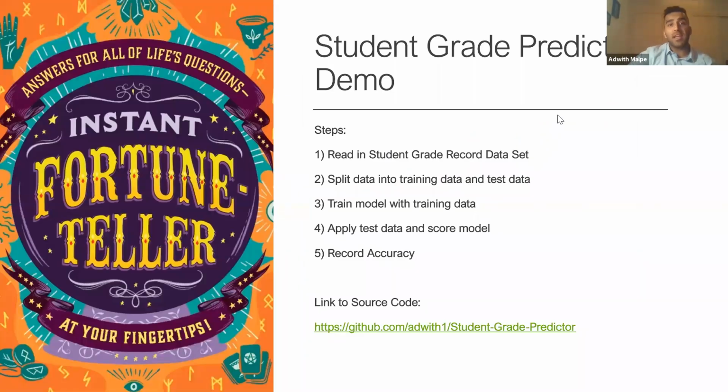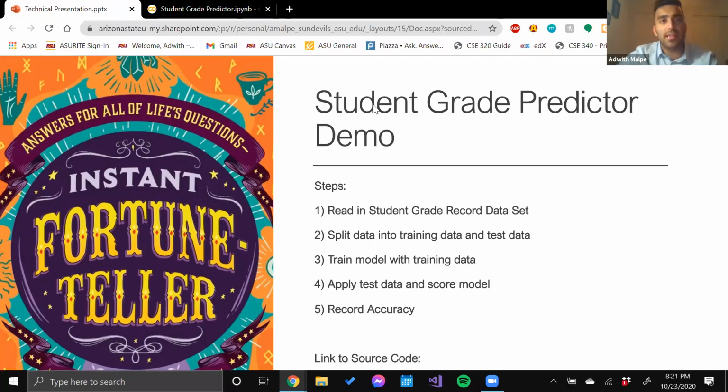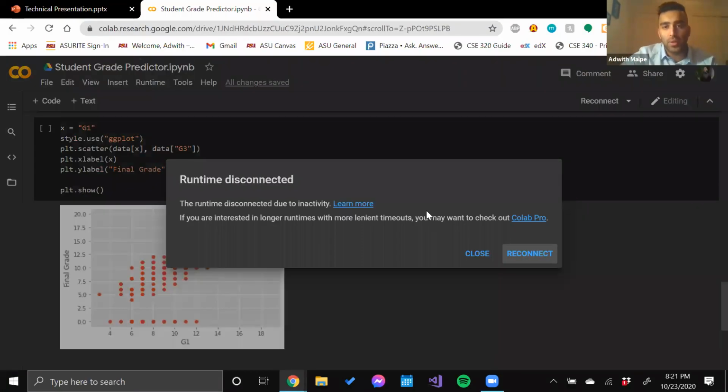So for this presentation, I developed a student grade predictor that implements a linear regression machine learning model. Essentially, we read in a student grade record data set and split the data into a training data set, and we predict what the student's final grade is in a grade period just by looking at different attributes. So let's go to the example and look at it real quick.